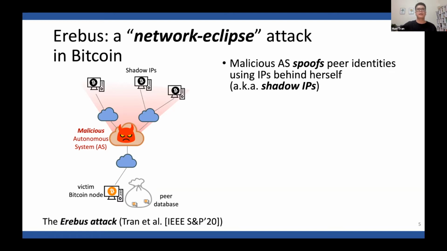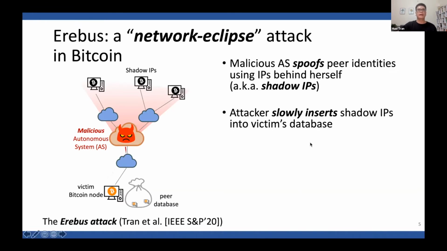So I was talking about the shadow IPs. Once the adversary has the shadow IPs, the adversary slowly inserts them into the victim's database, and then influences the victim to select those shadow IPs.